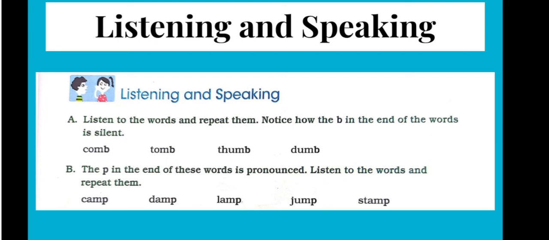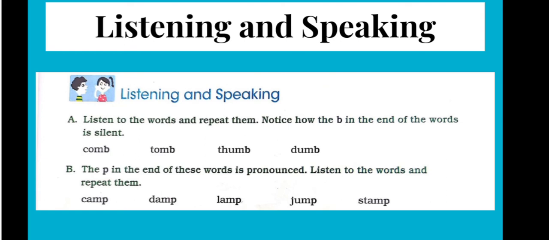Okay, now let's look at the next section. The P at the end of the words is pronounced. Let's listen to the words and repeat them. So in this exercise we have five words which are ending with the letter P. But in these words we pronounce the letter P. The first word is C-A-M-P, camp. Next word is D-A-M-P, damp. Next word is L-A-M-P, lamp. Next word is J-U-M-P, jump. And the next word is S-T-A-M-P, stamp.